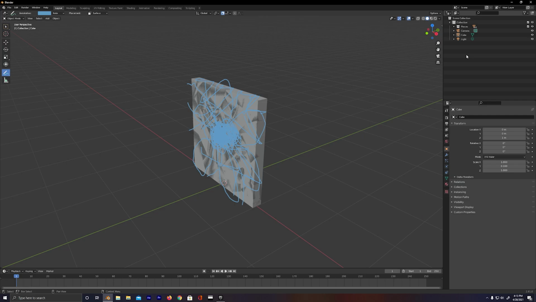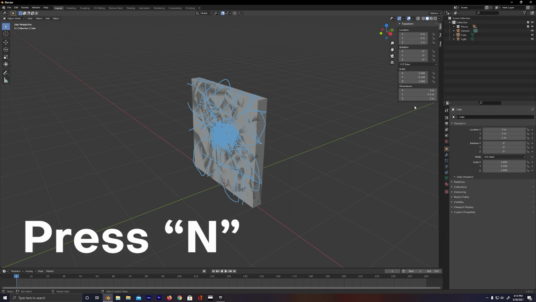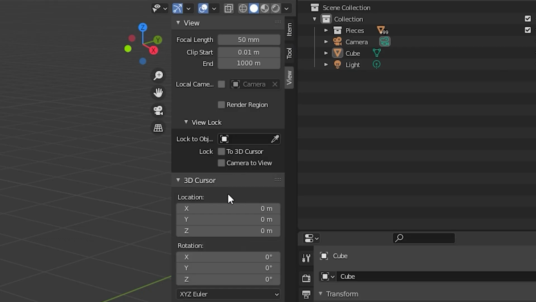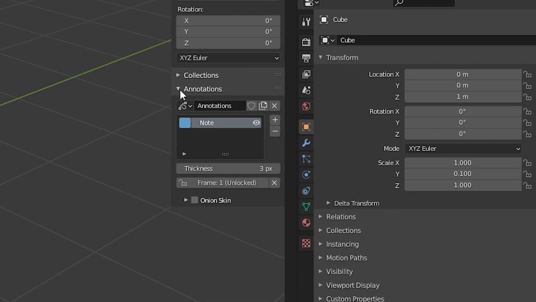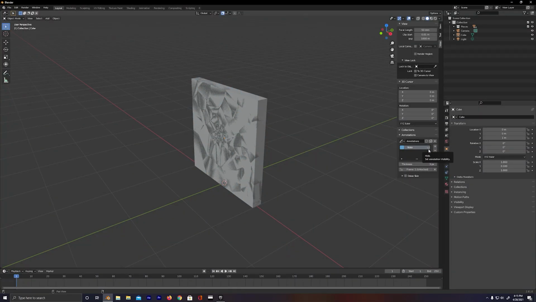So right now we're done using the annotation tool and making all of these drawings. So let's go ahead and click on the normal select tool, which is right up here in the top left. And to get rid of those annotations, I'm going to press N on my keyboard and click on View, and then down here in the bottom you're going to see annotations where it says Note. I can either just turn this off and it disappears, or I can go ahead and delete it, whichever you guys want. Doesn't really matter at this point because we don't need those anymore.